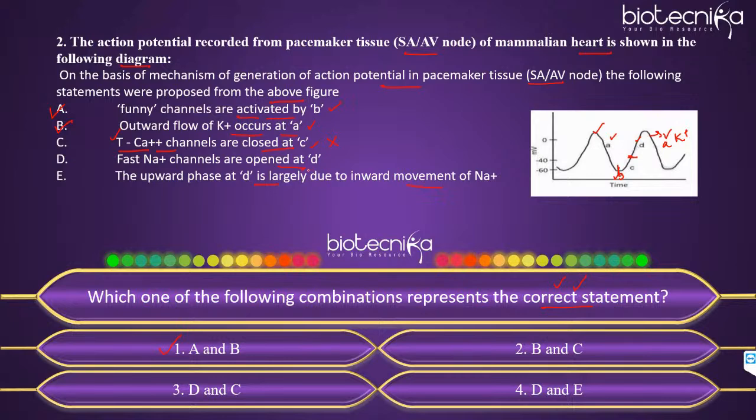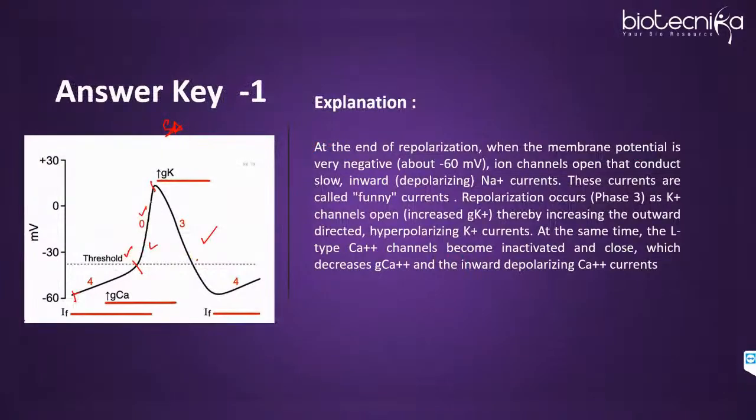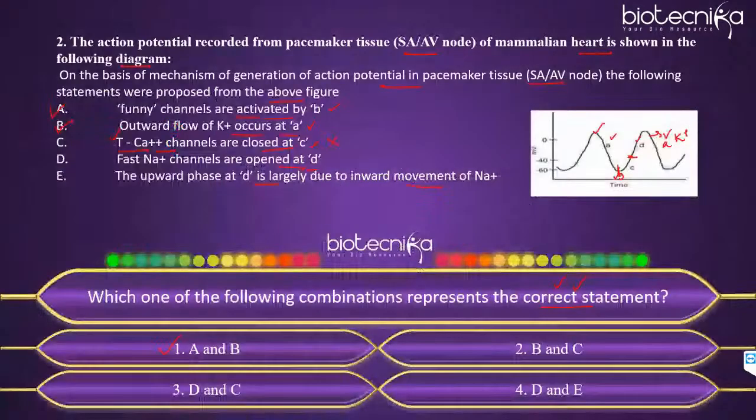Next, D. Fast sodium channels are opened at D. Now, if you see over here, D is indicating phase 0. During phase 0, remember, sodium channels are not responsible for phase 0. You can see sodium will close. So what is responsible? The calcium channels. And which calcium channel? The L-type calcium channel. That is your long-lasting calcium channel. So that is why statement D again stays incorrect. Fast sodium channels are not opened at D. It is your L-type calcium channels that open up. So D is again incorrect.